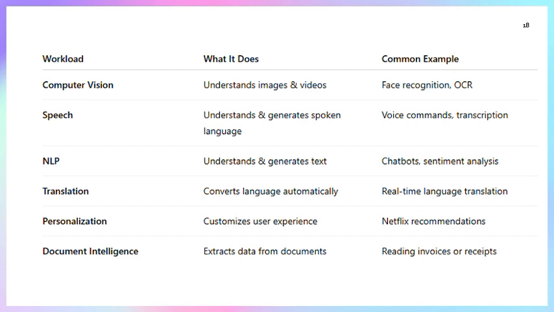NLP, natural language processing, understands and generates text, that is chatbot and sentiment analysis. Translation converts language automatically, real-time language translation. Personalization customizes user experience, like Netflix recommendation, Flipkart or Amazon recommendation. Document intelligence extracts the document and gives the proper output like invoice, receipt, medicines, that is all.